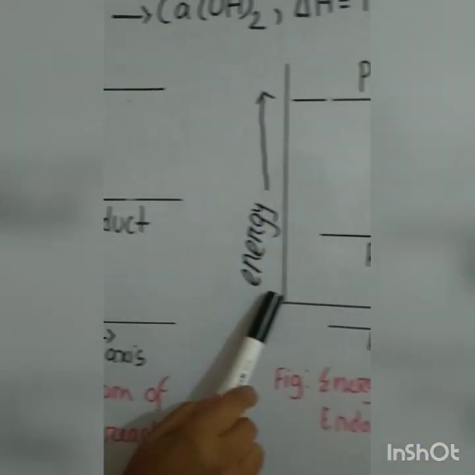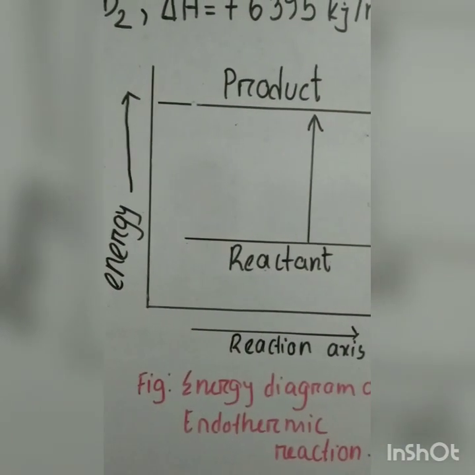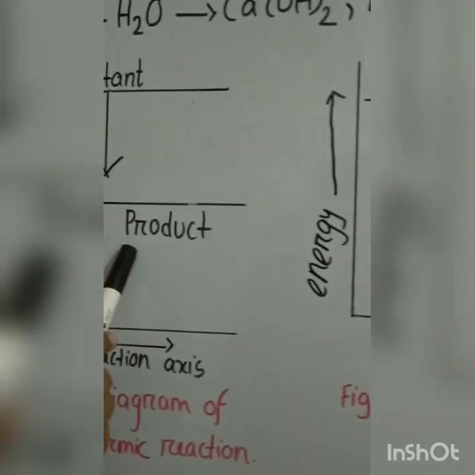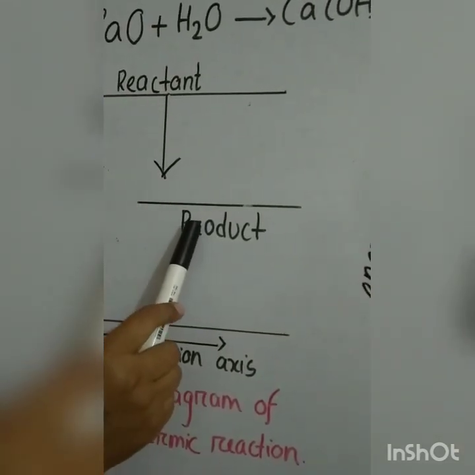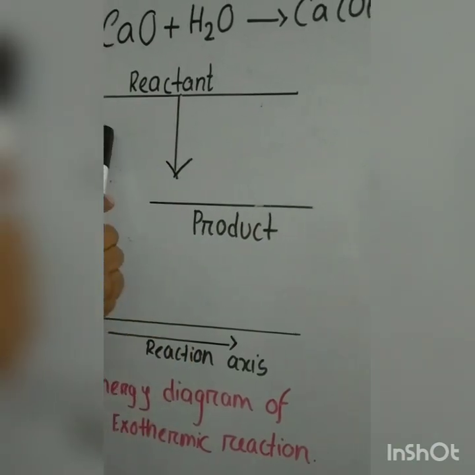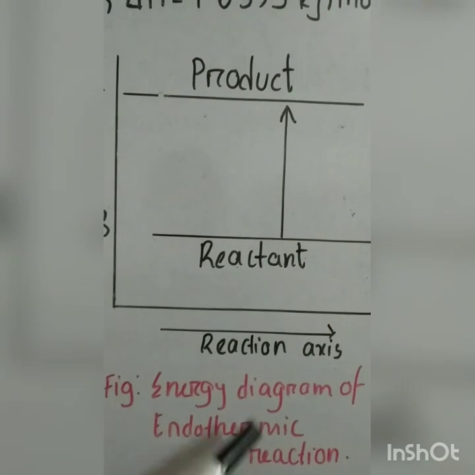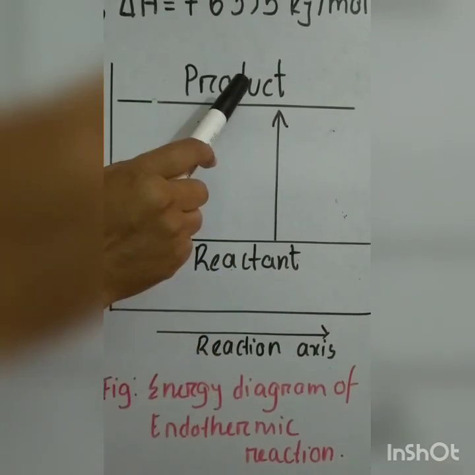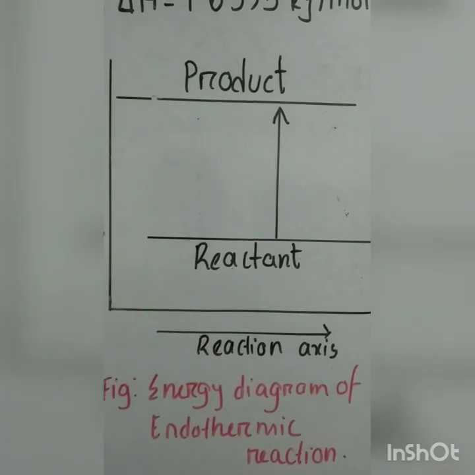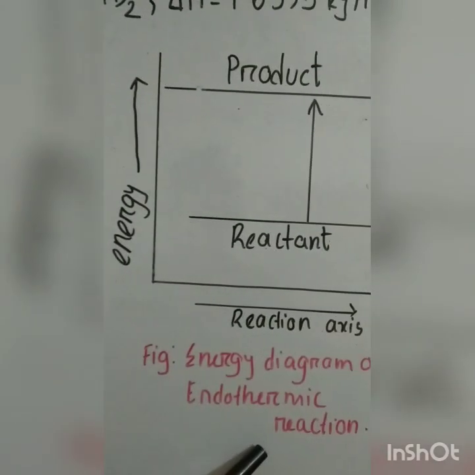In case of the energy diagram of exothermic reaction, the energy of product is less than reactant. In case of endothermic reaction, the energy of product is more than reactant. This is the energy diagram of exothermic and endothermic reaction.